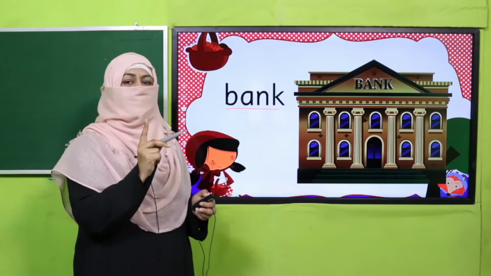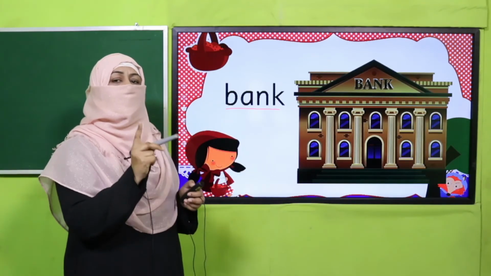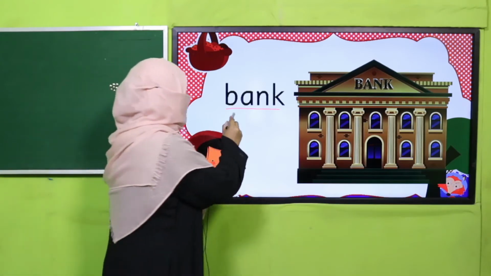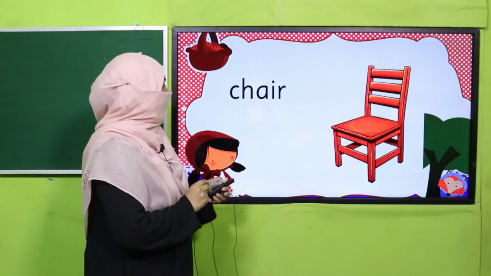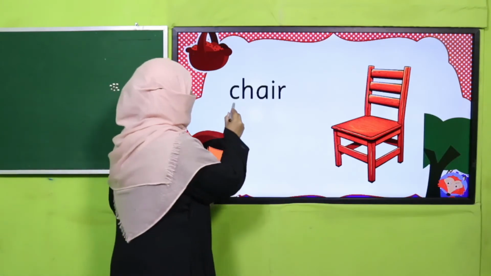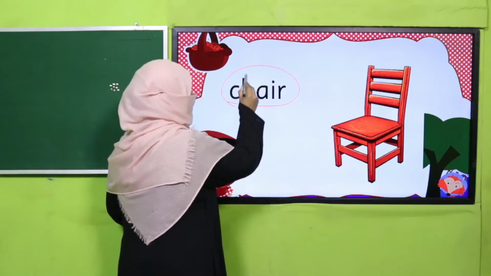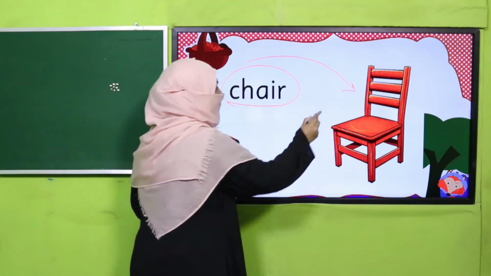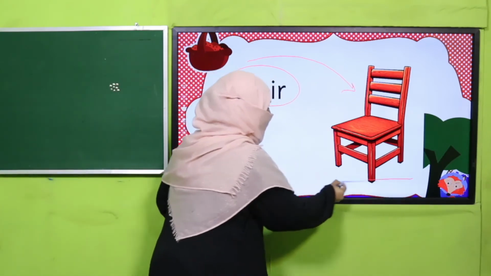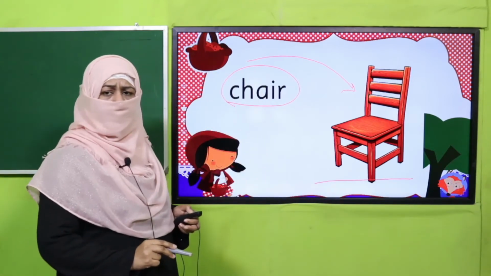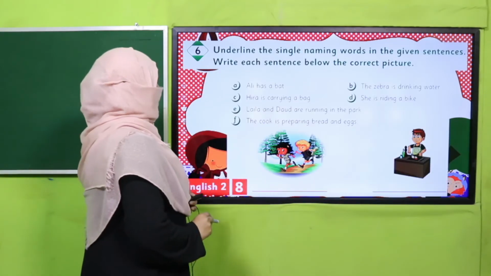It is referring to singular place. That's why it is a singular naming word for a place. Chair. Chair is one thing. So it is referring to one thing. That's why it is singular naming word for thing. You got it? Okay.